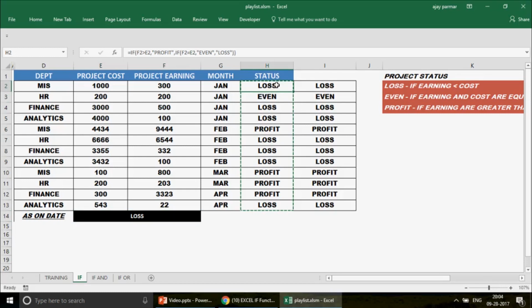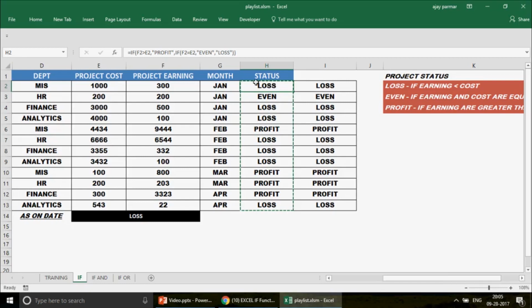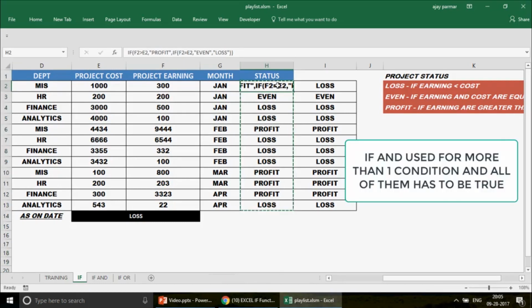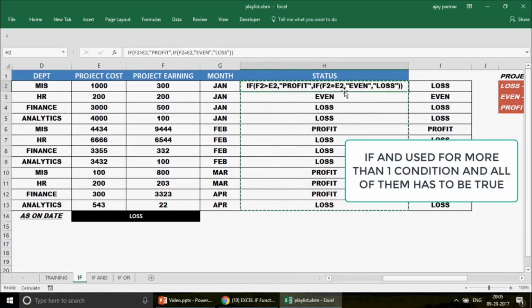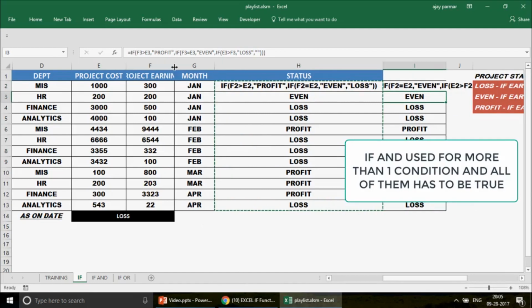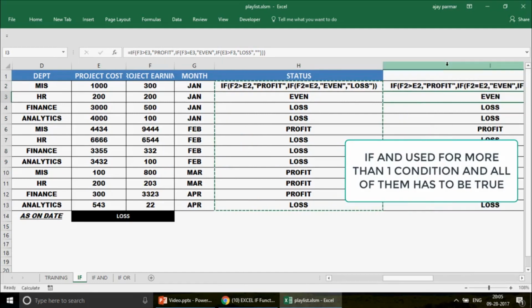and you can calculate basically the month on month status, right? Whether we are on the profit side, whether we are on the loss side, or we are just on the even side. So just for your ease, I'm just going to remove the equals to signs from here, and I'm going to show you the formula. So this is your formula, guys. You can definitely go and check that out, and I just go and remove the equals to sign from here as well, and minimize this, and these are the two formulas which we have built in here.